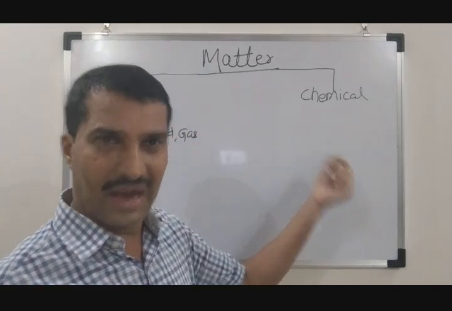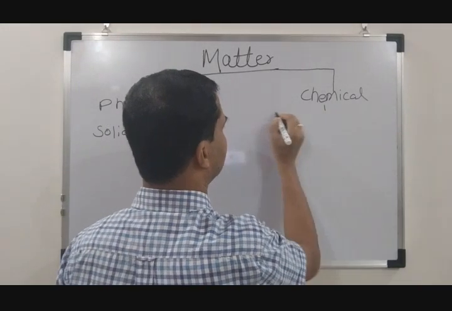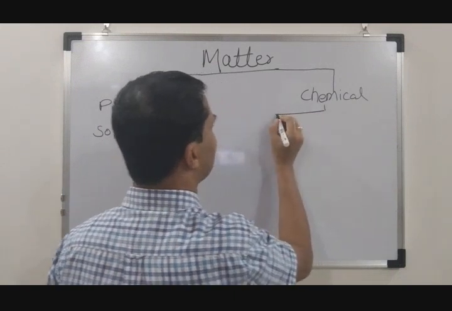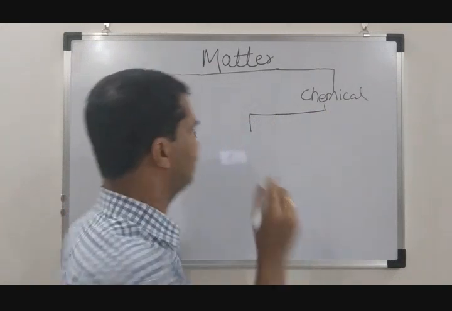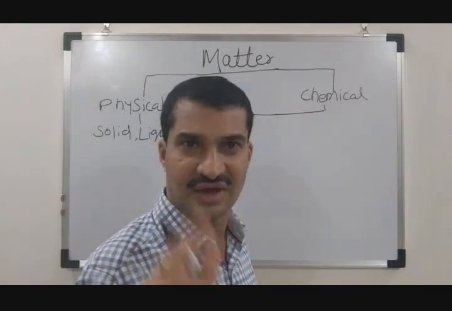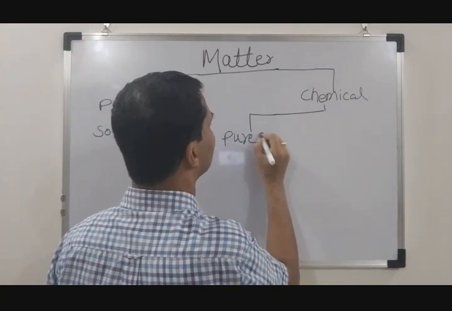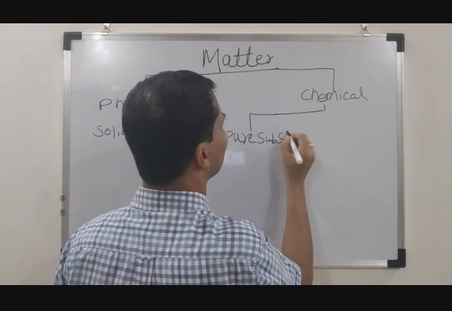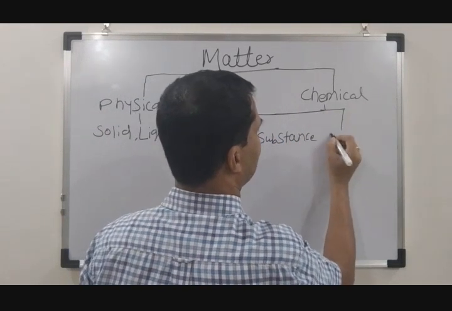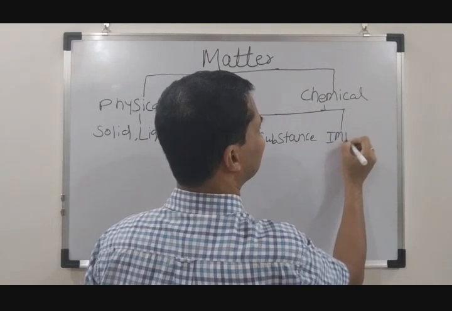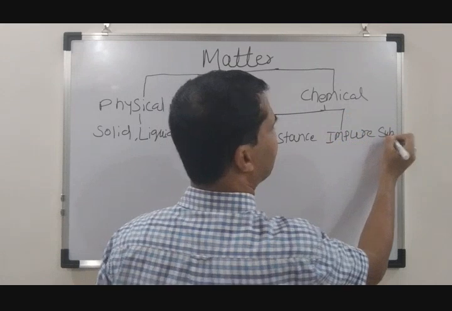So what about chemical? There is also a classification on the chemical part here. Chemically, matter is classified into 2 broad categories. One is pure substance, another is impure substance.